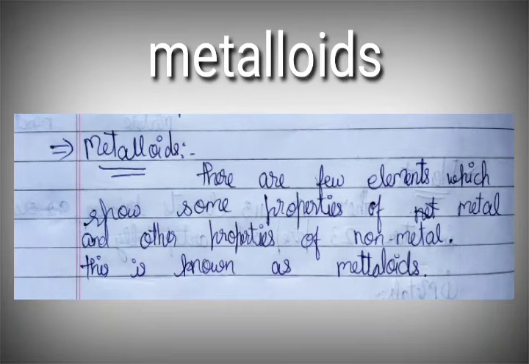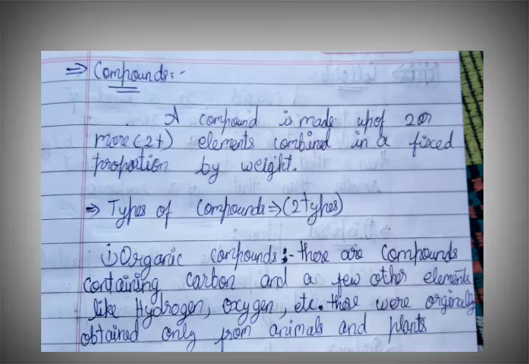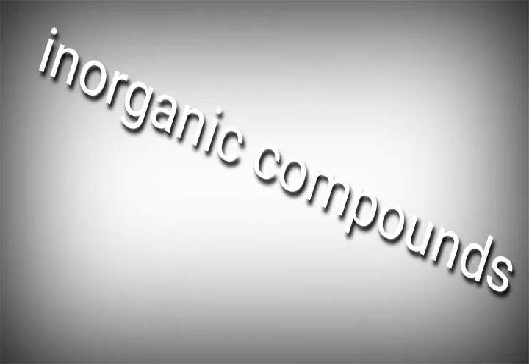Now we can see the topic of compounds. A compound is made up of two or more elements combined in a fixed proportion by weight. Types of compounds: organic compounds and inorganic compounds. What is meant by organic compounds? They are compounds containing carbon and a few other elements like hydrogen, oxygen, etc. These were originally obtained only from animals and plants.